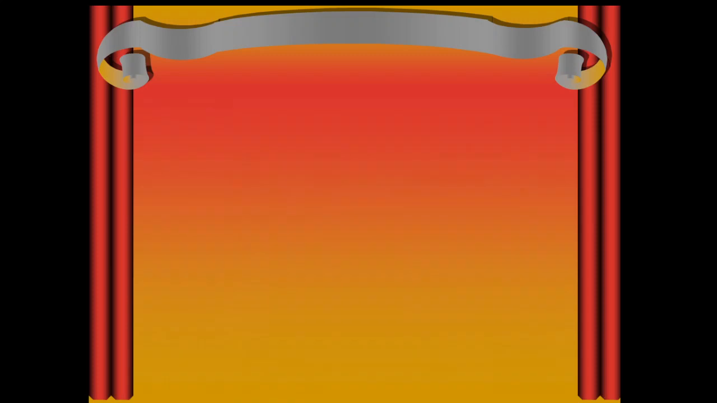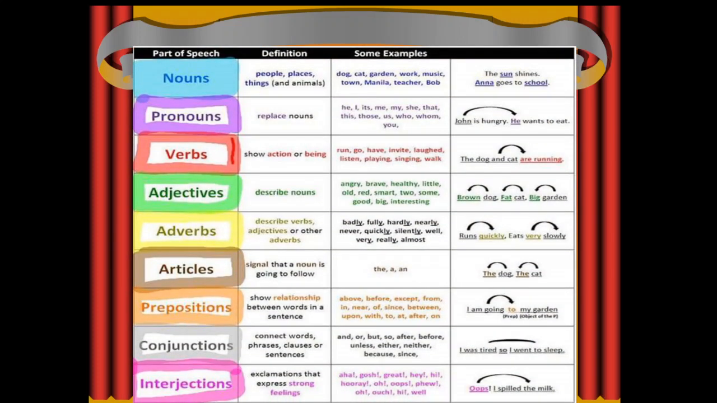Before learning what is noun, let's have a recap on the parts of speech that we have learned. We have 8 parts of speech, that is nouns, pronouns, verbs, adjectives, adverbs, articles, prepositions, conjunctions and interjections. So as said, noun is a naming word for people, places and things or animals.